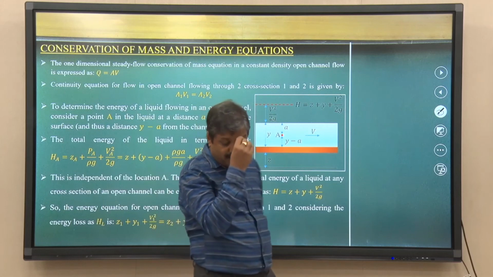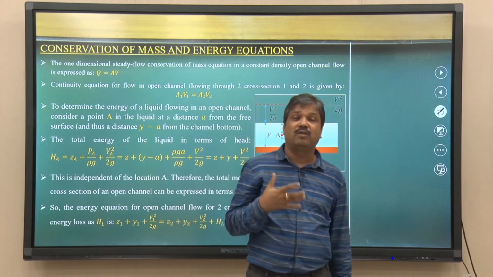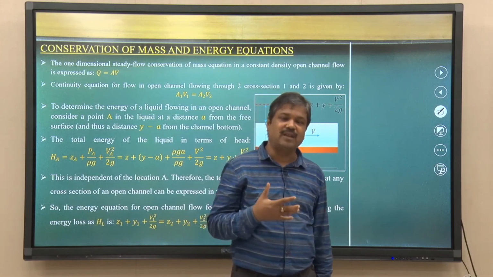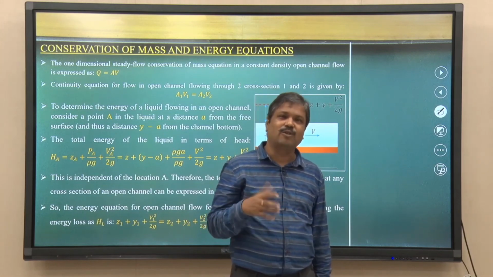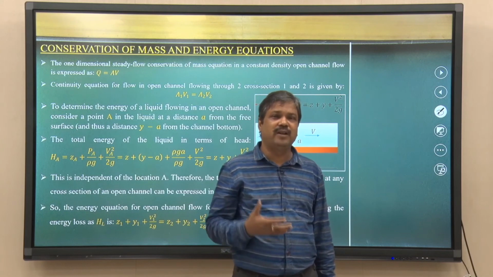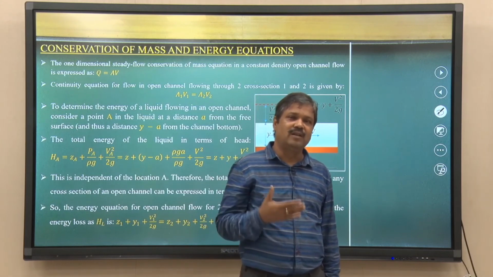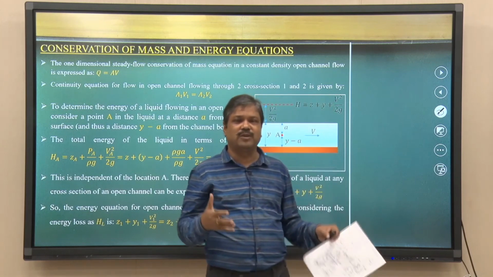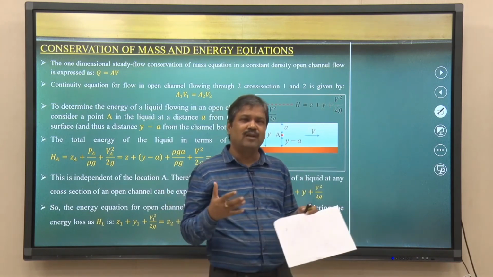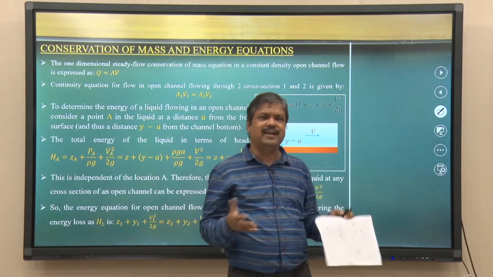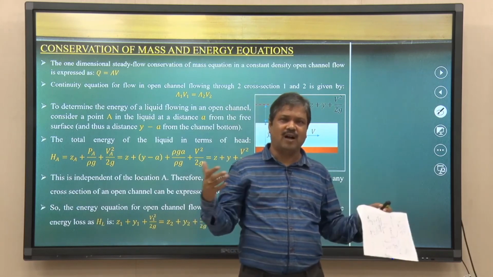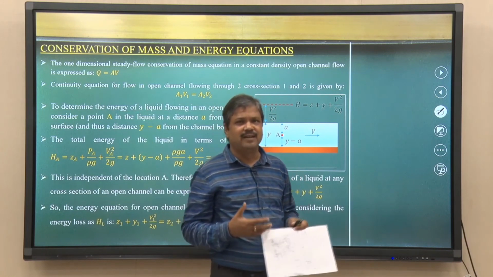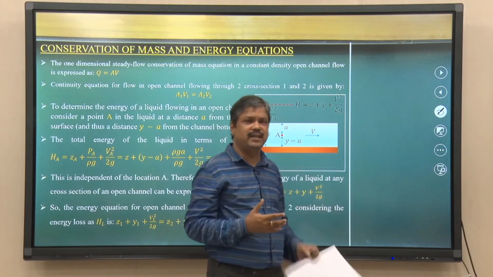Now, as I said, we follow the basic integral approach concept, the average conditions. We are not looking at the detailed flow field as we discussed for the differential analysis part. When you design open channel flow, we may neglect the velocity distributions and how these turbulent structures are created.